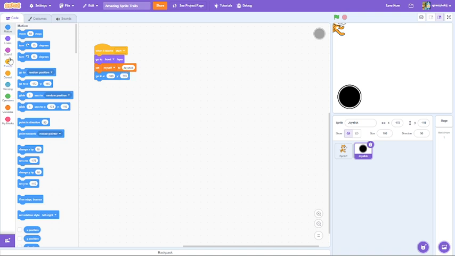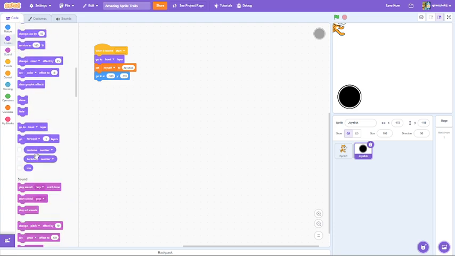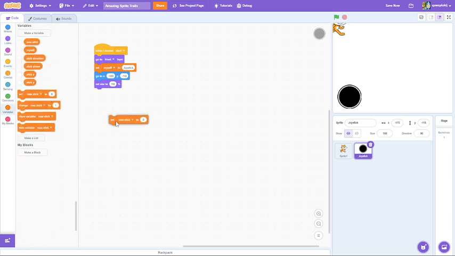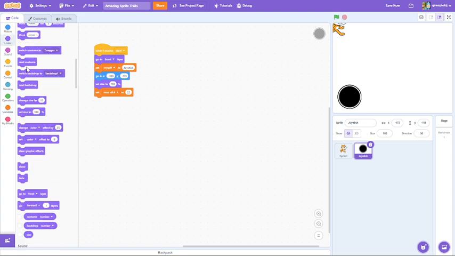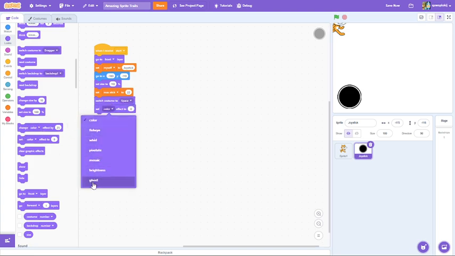Okay, also set size to 110. Set max stick to 22. Switch costume to space. Set ghost effect to 60. Create a clone of myself.